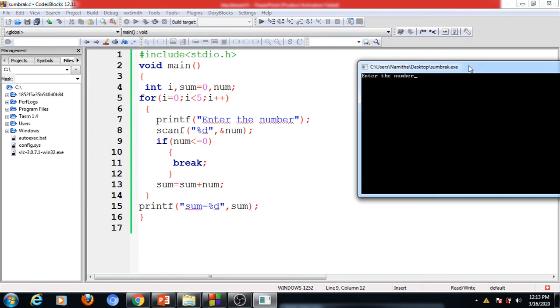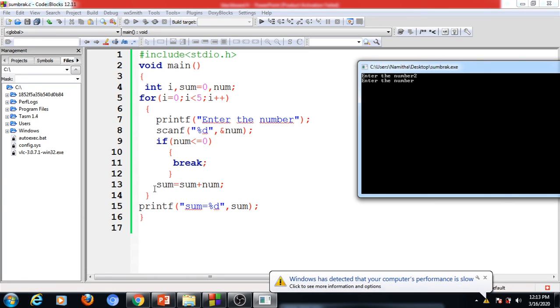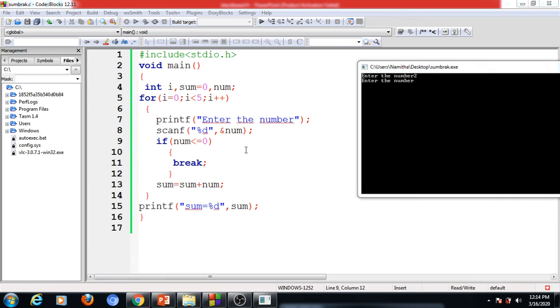Now I am going to enter 2 first. 2 is greater than 0, so it skipped the if body, so it does not execute the break statement. So it calculates the sum and increments this i value. Now I am going to enter the next number 3.